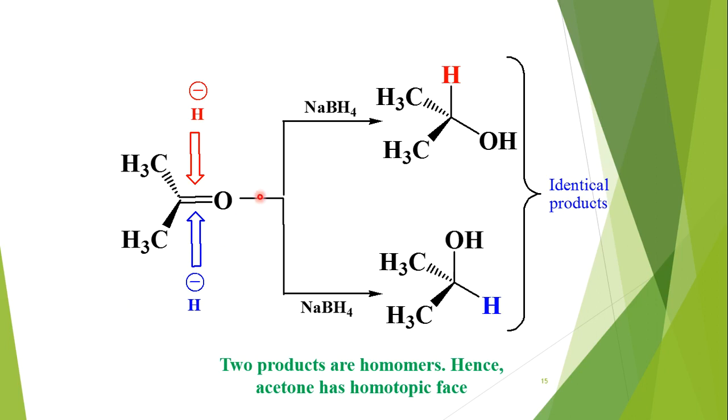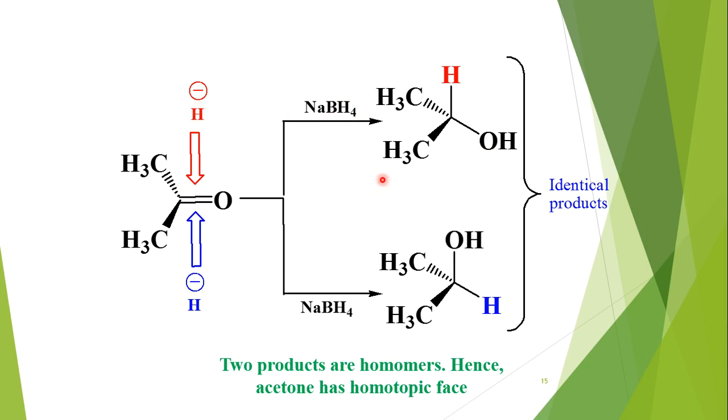Suppose we carry out a chemical reaction of this ketone with sodium borohydride. This sodium borohydride will reduce the ketone into an alcohol. It is a hydride generator, a hydride ion provider.